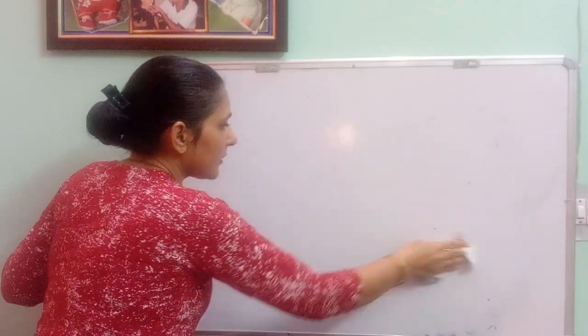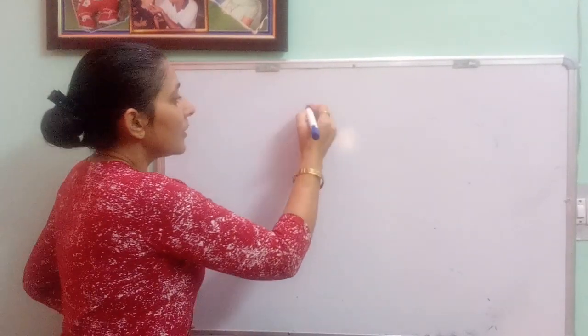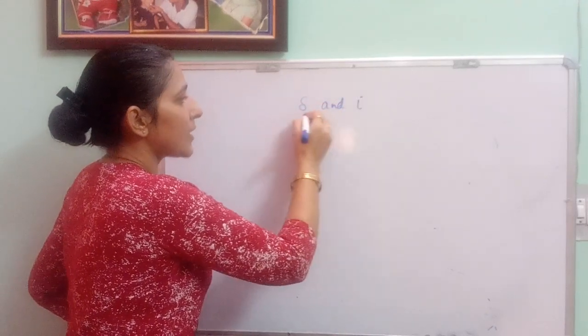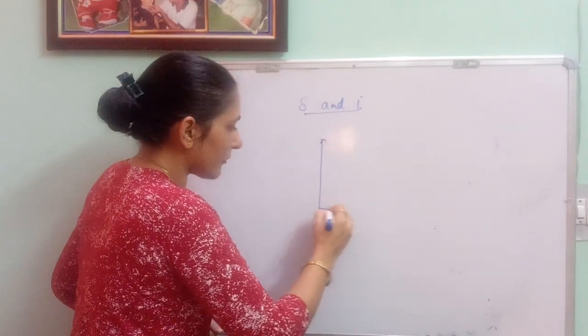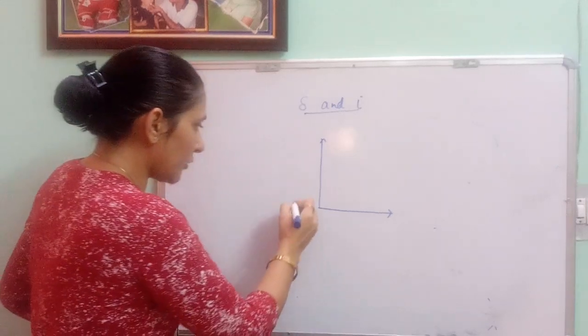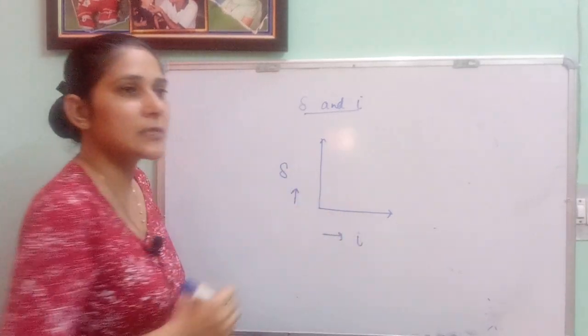It is not directly, not indirectly, it shows actually two kinds of variation. Angle of deviation and angle of incidence. How these two are related. Okay, for this we need to draw a graph. What are we drawing in this graph? We are talking about deviation angle here, and we are talking about angle of incidence here.